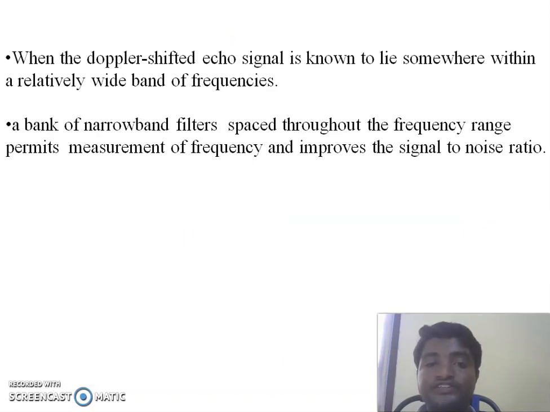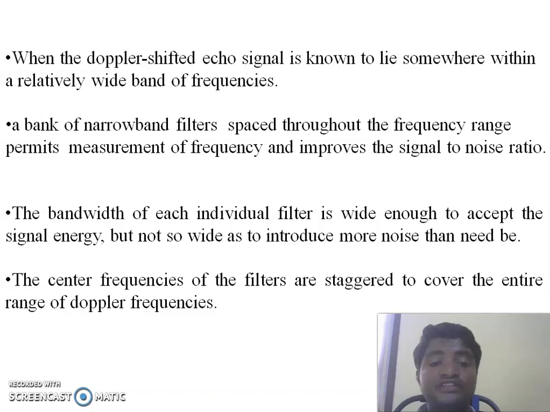When the Doppler shifted echo signal is known to lie somewhere within the relevant band of frequencies, a bank of narrow band filters spaced throughout the frequency range permits the measurement of frequency and improves the signal to noise ratio. The bandwidth of each filter is wide enough to accept signal energy, but not so wide as to introduce additional noise.